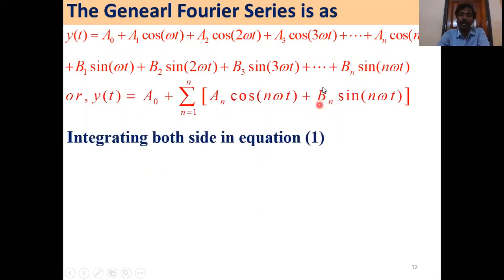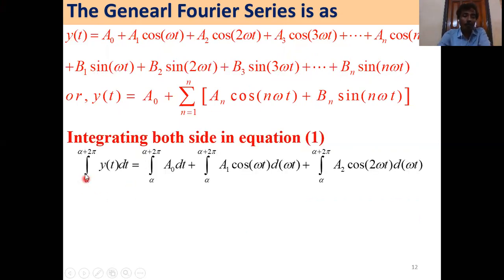Integrating both sides in equation 1. This is equation number 1: y of t equals A0 plus and so on, up to Bn sin n omega t. Integrating both sides, integrate from alpha to alpha plus 2 pi. The range alpha to alpha plus 2 pi is the limit. Alpha may be 0, may not be 0.